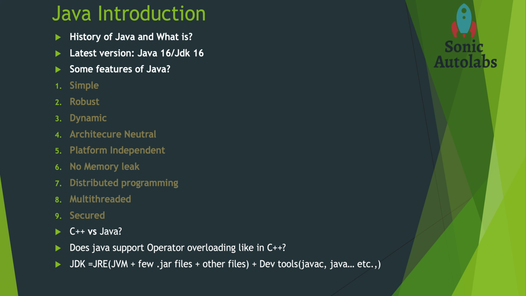The next feature is that Java is robust. There is no pointer and there are no security issues in Java. That's the reason Java is robust. There is also effective memory management in Java, and Java has strong type checking during compilation and interpretation. It also has a strong exception handling mechanism. If we put all this together, we call Java a robust language.